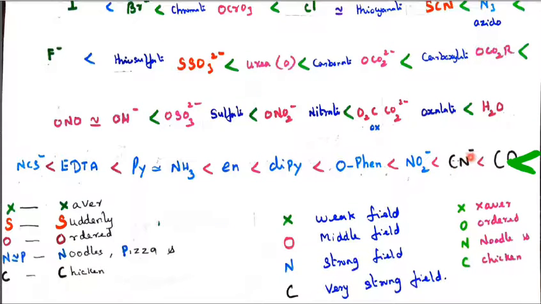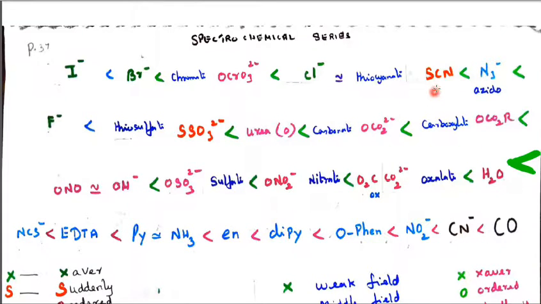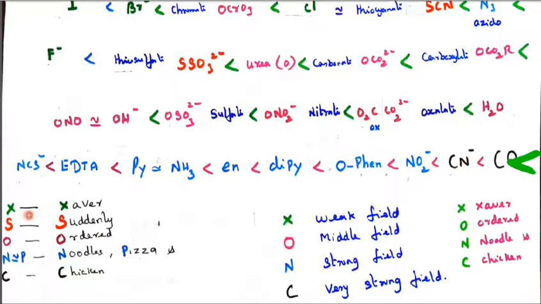So here it is increasing like this. Halogen is at the last, so I have written X, and then after halogen, sulfur comes, so I have written S. Then after sulfur, oxygens are there. Next I have written O. And then nitrogen and pyridine, and phosphorus, P, this is approximately equal. I have written phosphorus, and here carbon is at the first. I have written here last. Actually, this is a strong field.